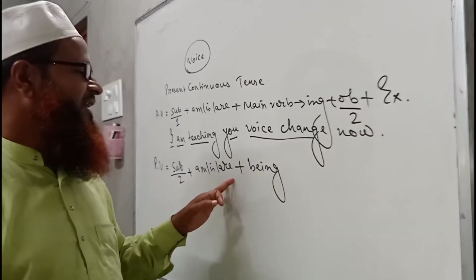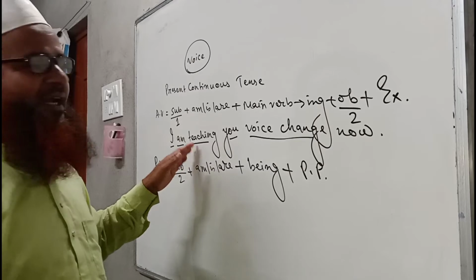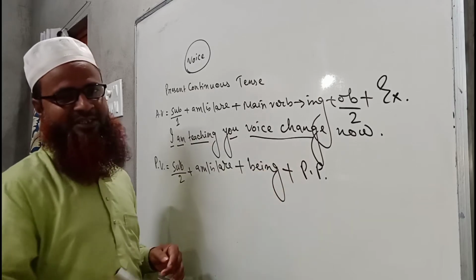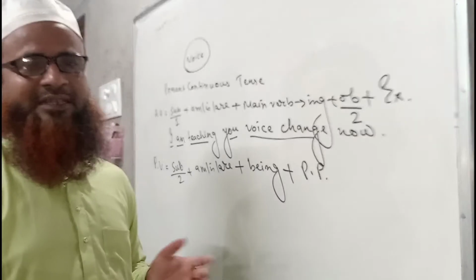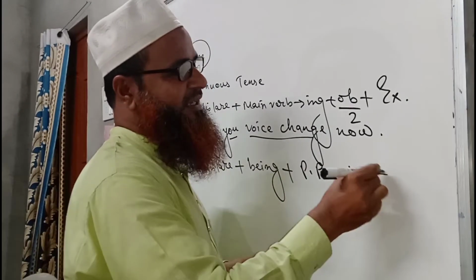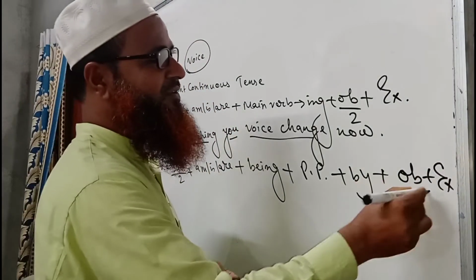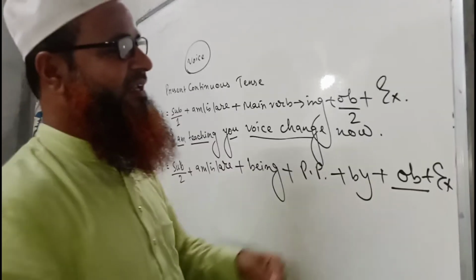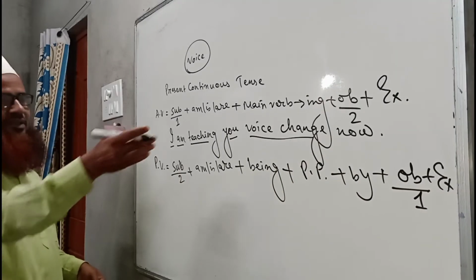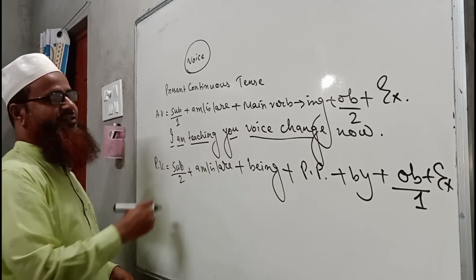Subject, am, is, are, being, then the past participle form of the main verb. It is always very important that we use the past participle form of the main verb. We should never use ing here in passive voice, no other form except the past participle. Then by will come, then the object, after that the extension. That subject will come here and it will be an object here, so I have written number 1. I have put number 1 under the object. Now we will change this sentence into passive one.